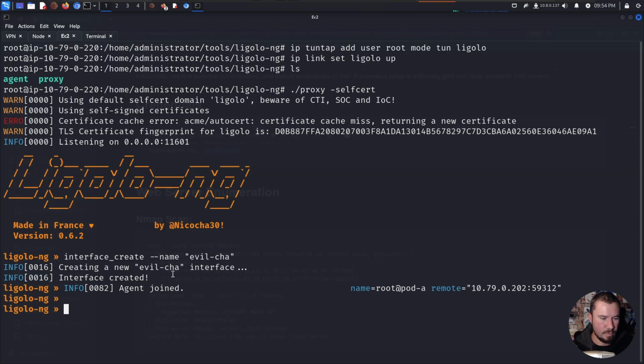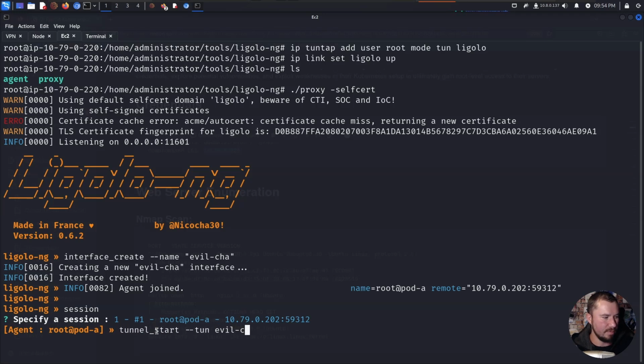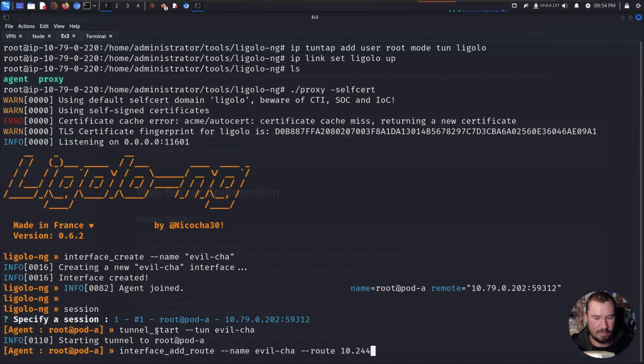Now, back on here, what we can do is we'll do tunnel start. Actually, no, session first, I believe. Session. We have our session right here, root at pod A. I'm going to go ahead and click enter to select that session. And then we will do tunnel start, TUN evil-cha, like so. And then finally, interface add route. So we want to add the route so we can hit these other servers. Name evil-cha, route 10.244.0.0/16 for the subnet mask. Fingers crossed that I'm doing this correctly.